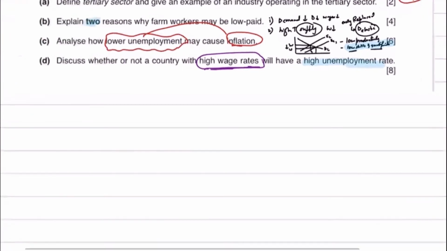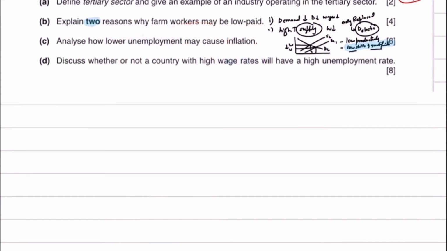Now, if you've given the definition of unemployment in part C, then you do not need to give the definition of unemployment in part D again. Now, do we have to give the definition of wage rates as well? No. You need to give the definition of the topic the question is asking on. So you need to give the definition of economic terms. Unemployment is a macroeconomic objective and you need to explain what that means, but you have already done that, so you don't need to repeat it.